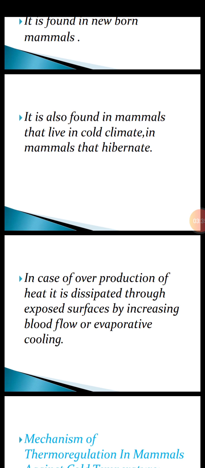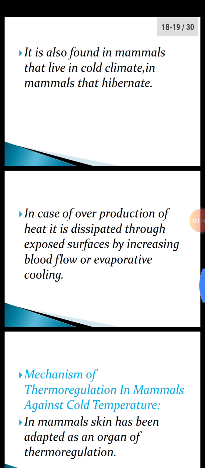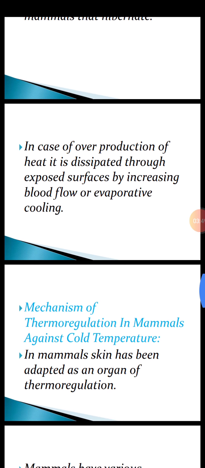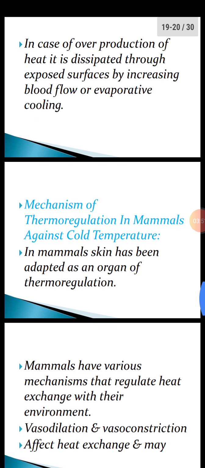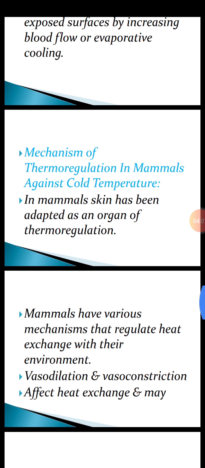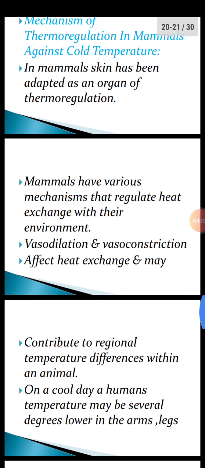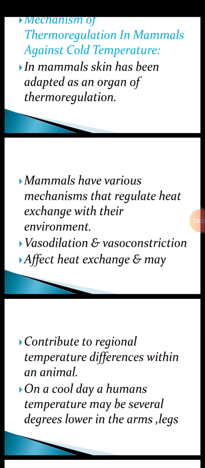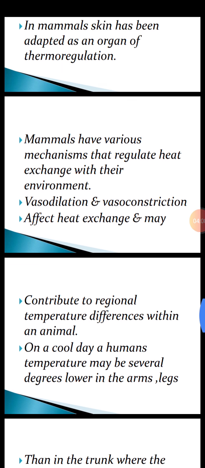In case of overproduction of heat, it is dissipated or released through exposed surfaces by increasing blood flow or by evaporative cooling, which gives a cooling sensation. Mechanism of thermoregulation in mammals against cold temperature. That is how they adapt to live against cold temperature. In mammals, skin has been adapted as an organ of thermoregulation. Mammals have various mechanisms that regulate heat exchange with the environment.